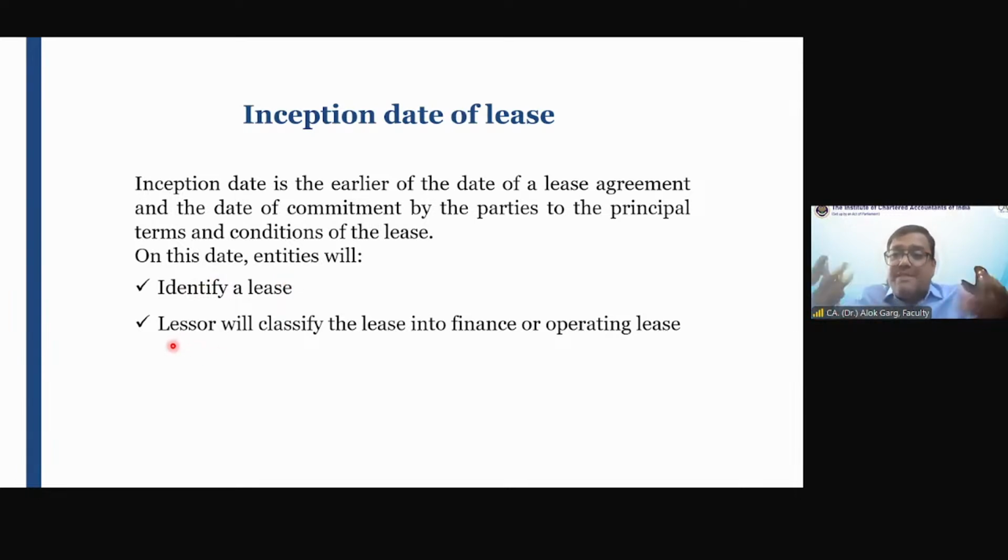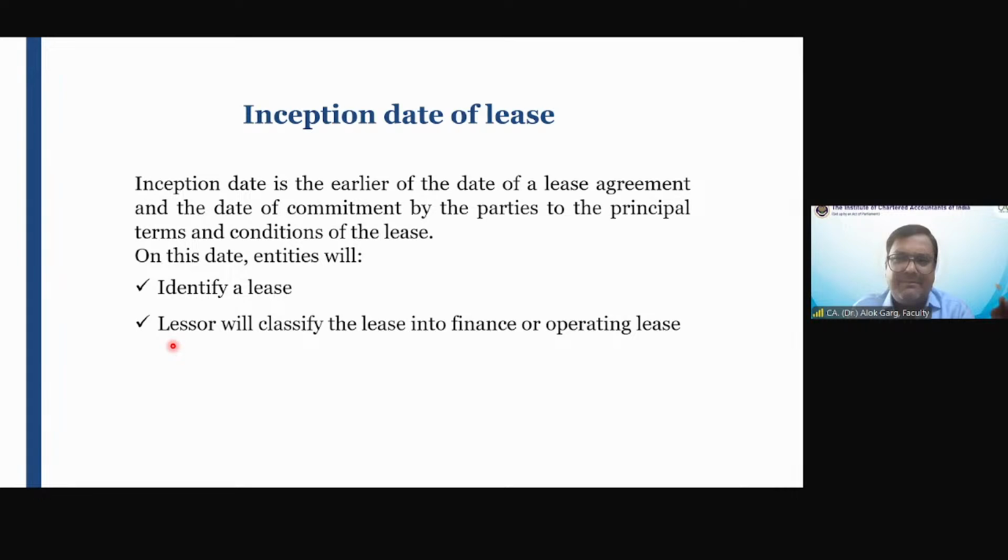But from the lessor perspective, this standard does not change the classification of operating lease and finance lease. From the lessee perspective, the biggest change from the old standard to the new standard, the biggest change in Ind AS 116, is that Ind AS 116 has a single lease model. You remember I have told you, from the lessee perspective, single lease model.